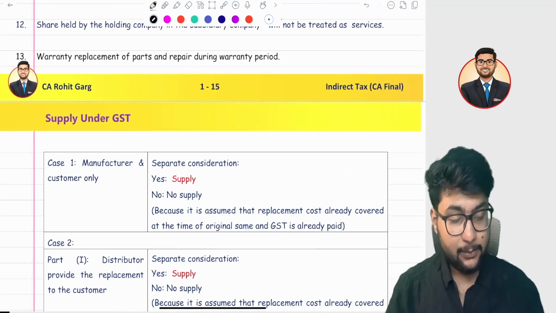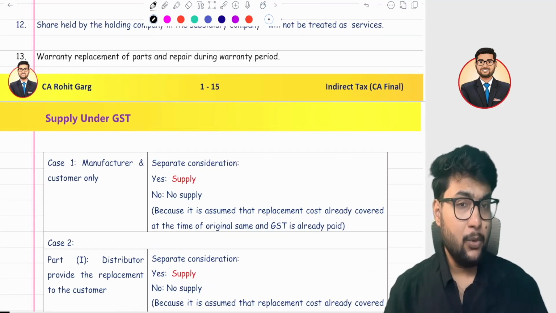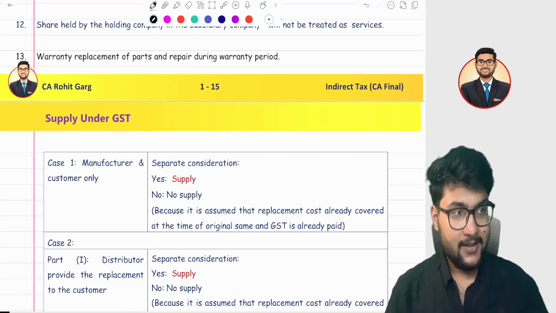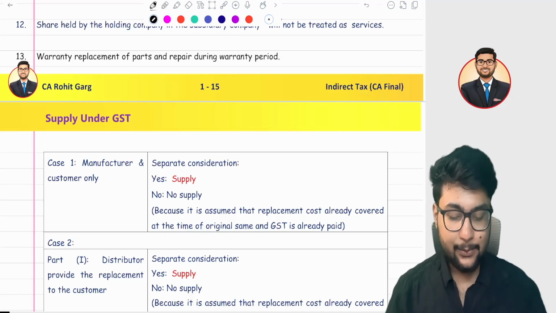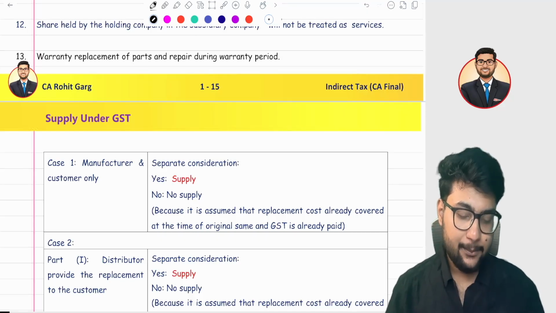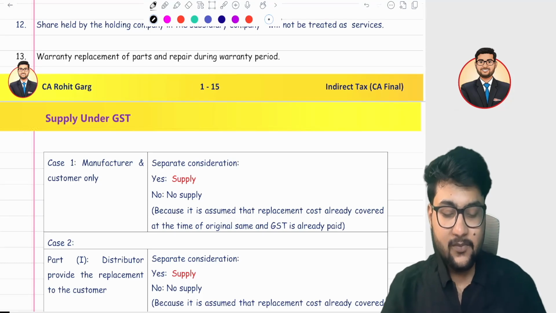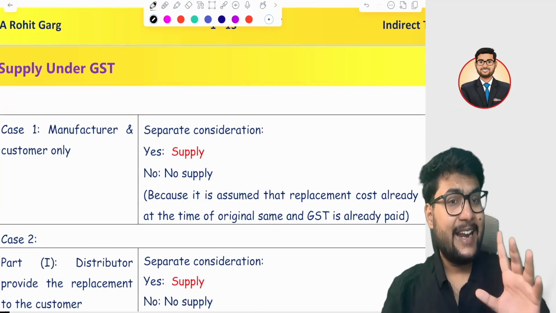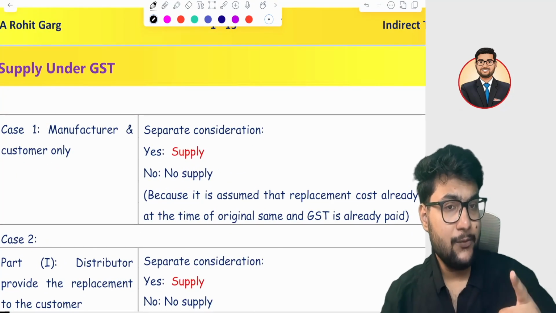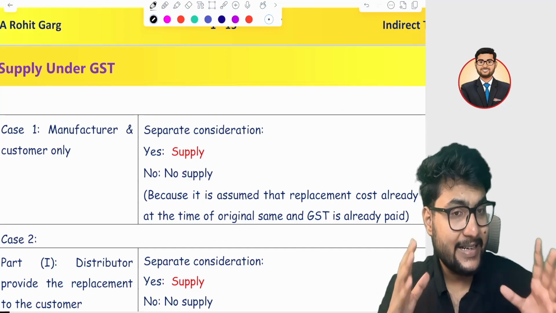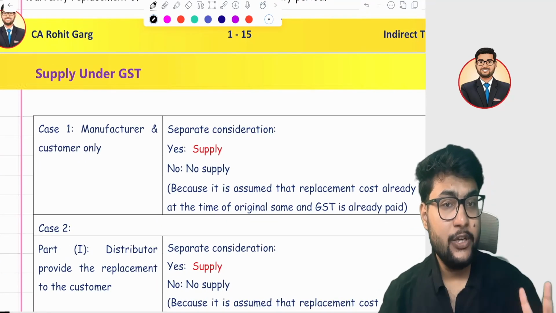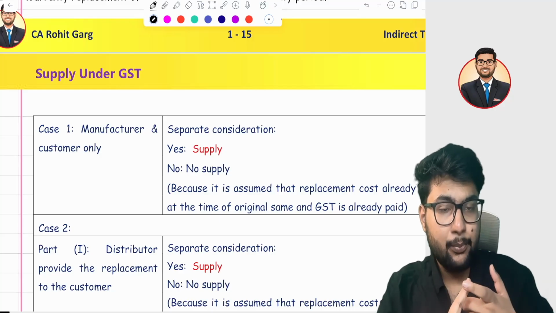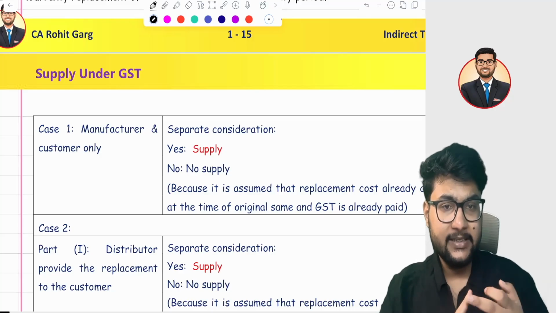Let me take an example of boat. You know the boat company of Aman Gupta. They made the speakers, they made the boat earphones. Suppose I purchase a headphone directly from the boat company website, not from Amazon, not from Flipkart. I directly purchase it from the Aman Gupta website. In that case, there are only two parties. First is boat company, another is me.